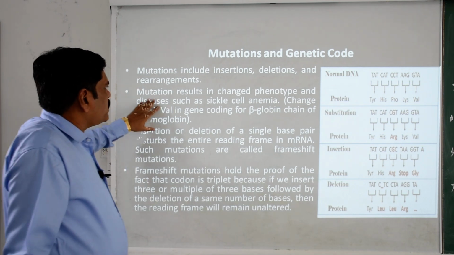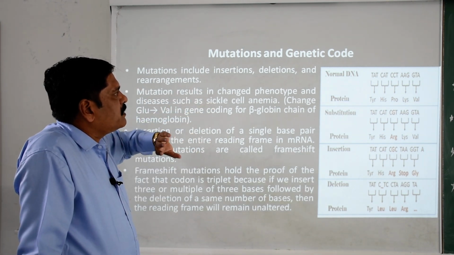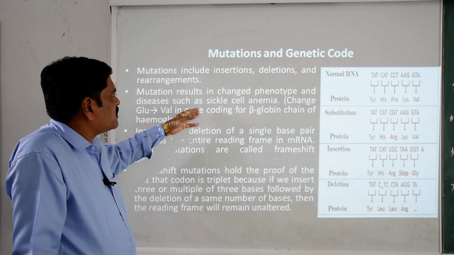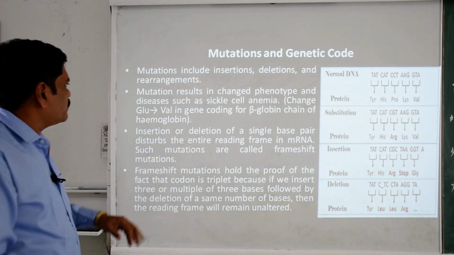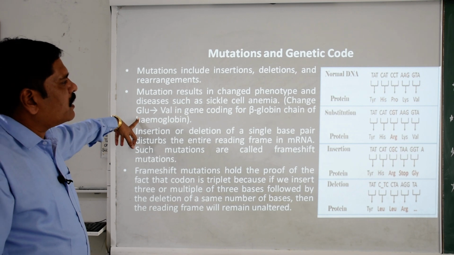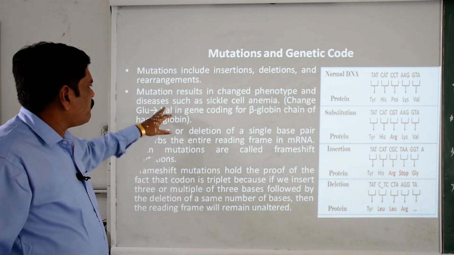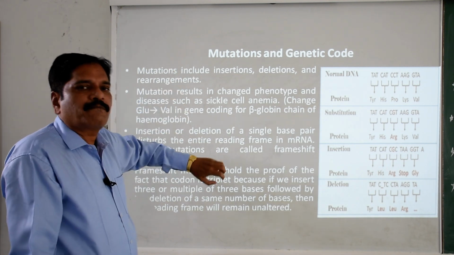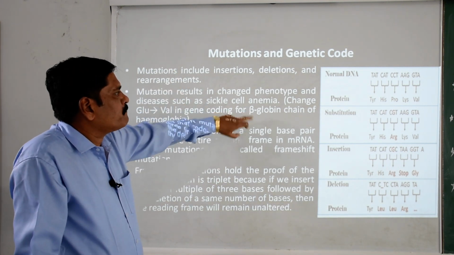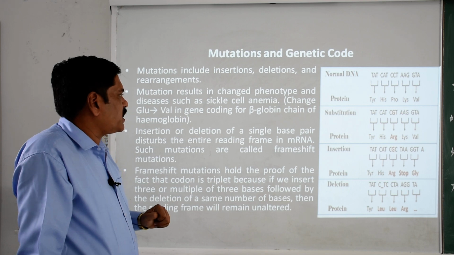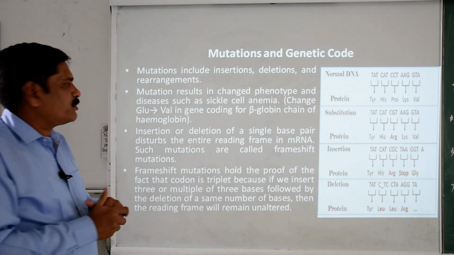So this mutation results in the change of the phenotype, and diseases such as sickle cell anemia, you remember that one thing, where glutamic acid is replaced by valine. This is the sixth amino acid in the beta globin chain of the hemoglobin protein.